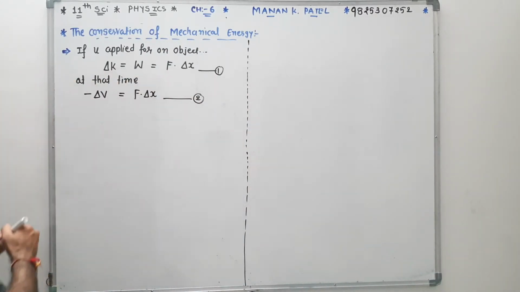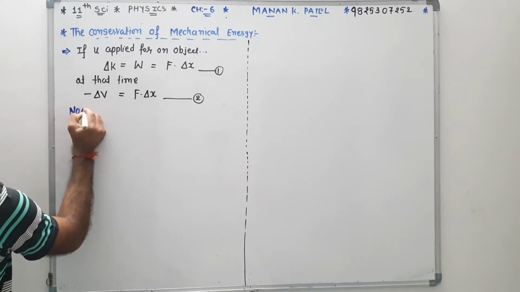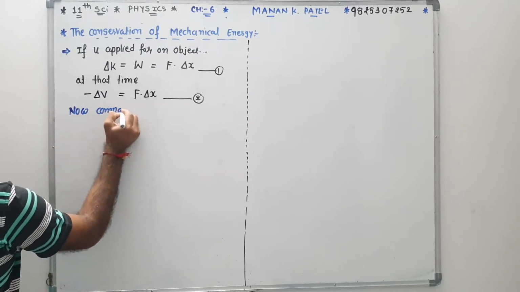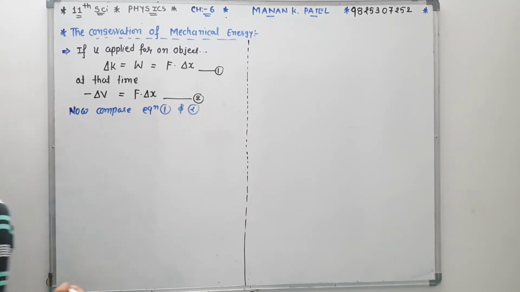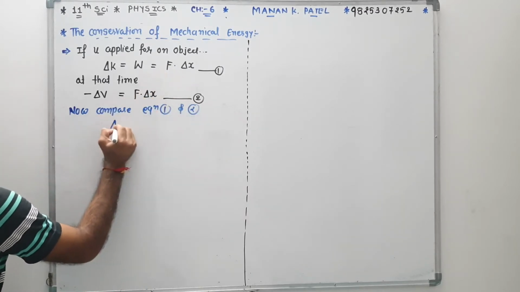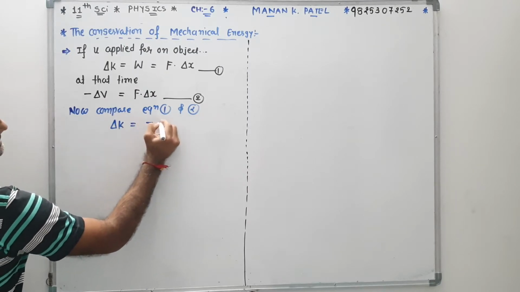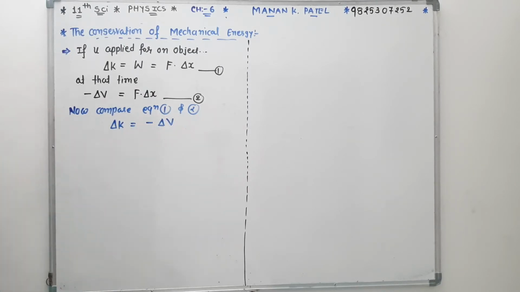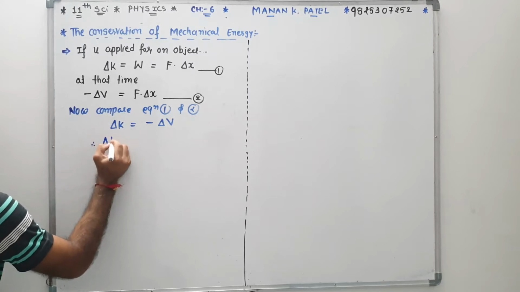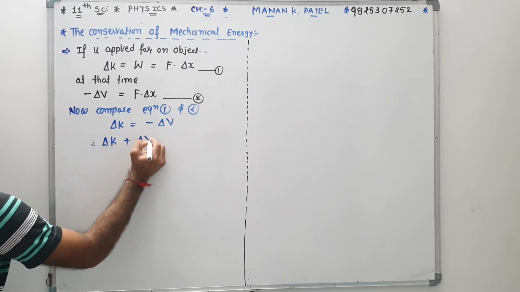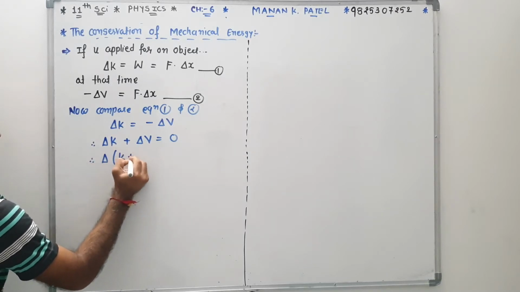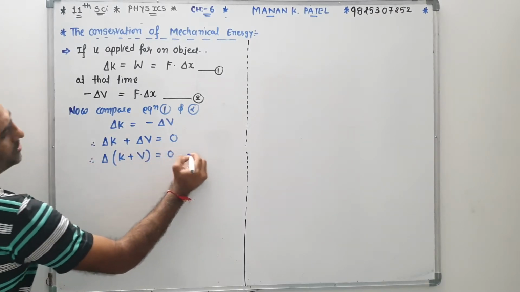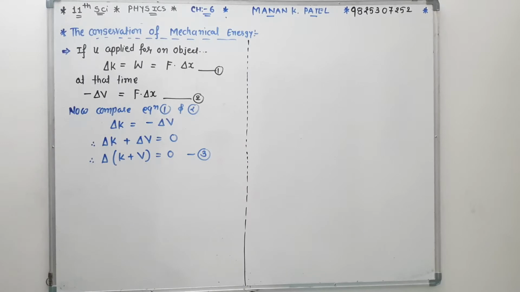So now compare equation number 1 and 2. So automatically delta K is equal to minus delta V. So delta K plus delta V equals 0. So delta K plus V equals 0. That is equation number 3.